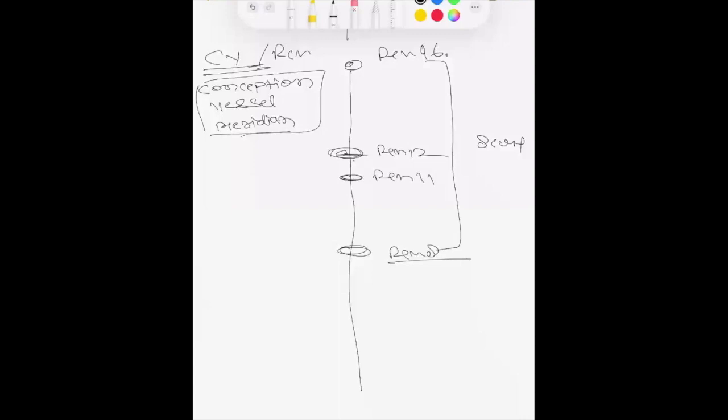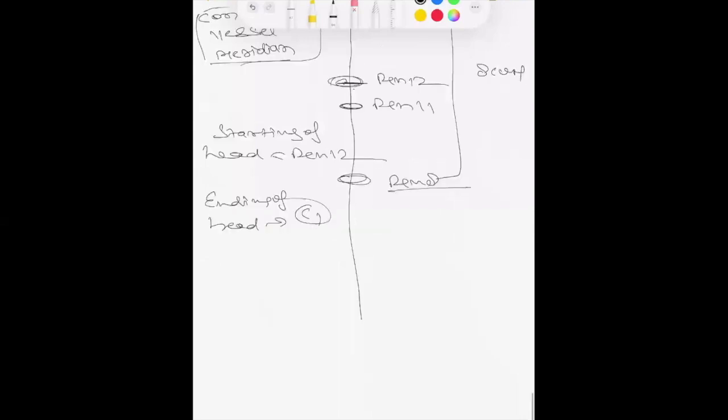So when we see the head region, the starting of the head is RAN 12, and the ending of the head is cervical 1. So RAN 12